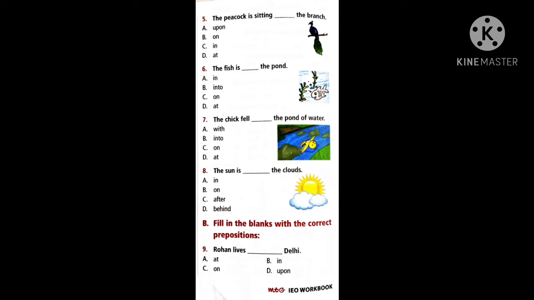The chick fell dash the pond of water. Can we say with the pond of water, into the pond, on the pond, or at the pond? Now, the eighth one, the sun is dash the clouds. Where is it? So, if you see, there is a difference between on and behind. If you observe, on means it is above that, and behind means back of that. So, just check it properly and write it. We can't say in and after.